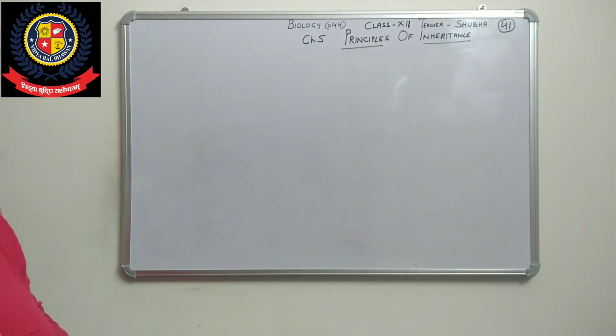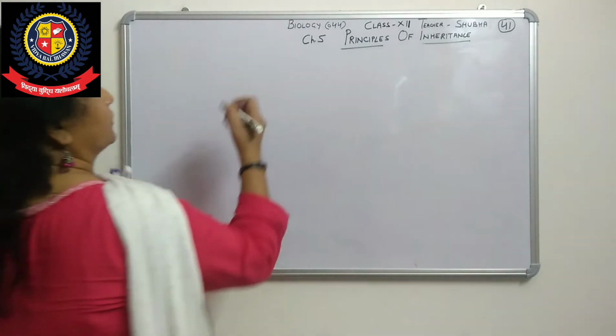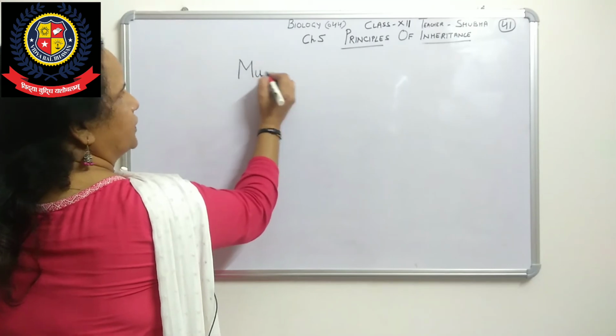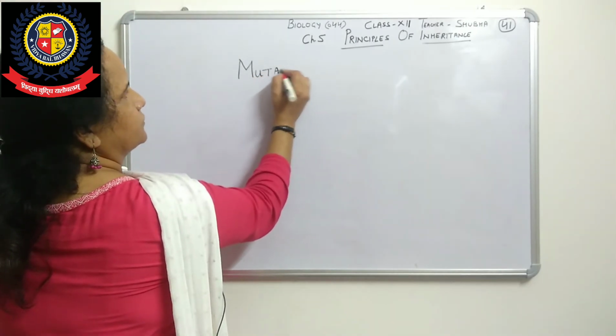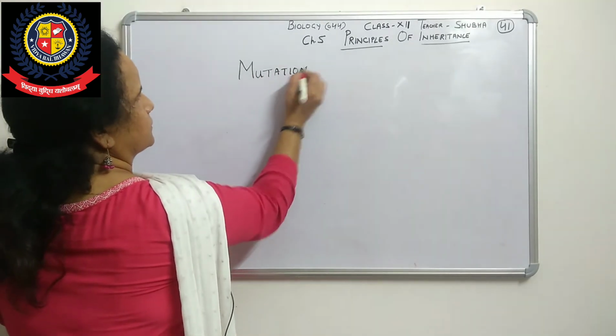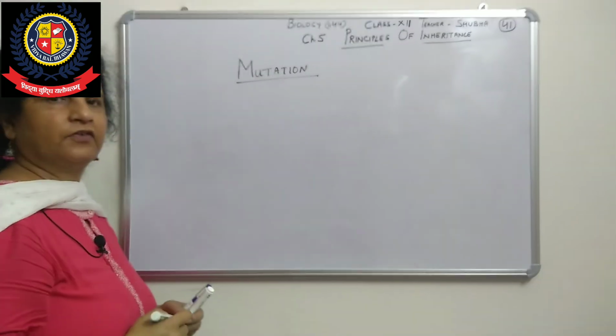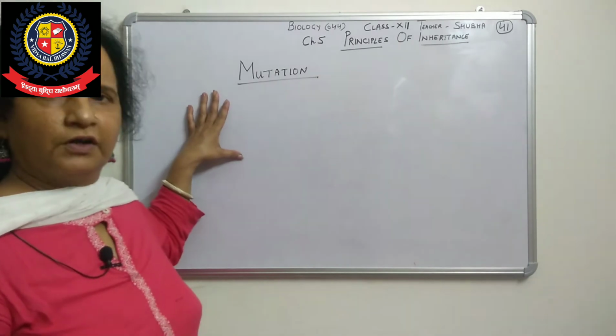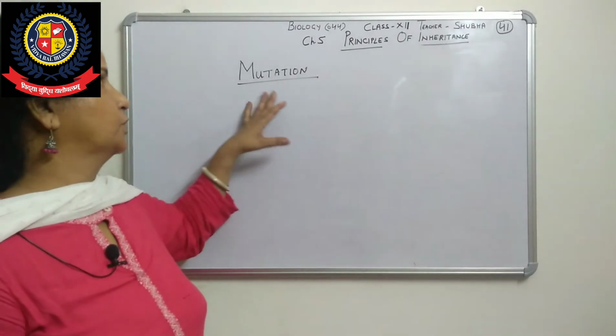Now see what mutation is. You will understand mutation more after finishing the 6th chapter, because more is given in chapter 6. But here only one paragraph, a small introduction, is given about mutation.